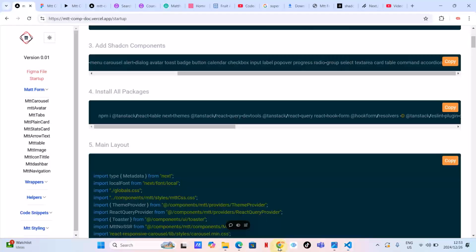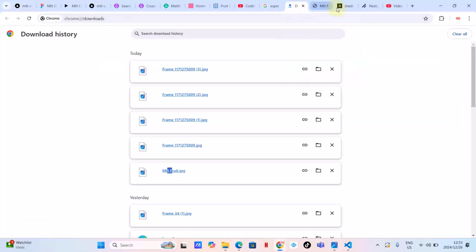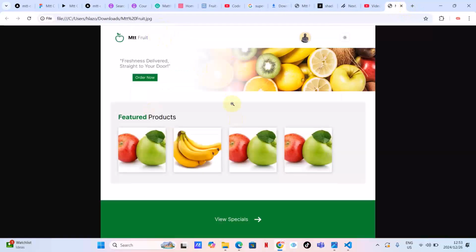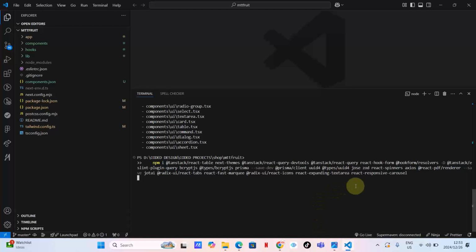Okay, so basically what we are going to do here, we are going to create, I think I've lost that image, but it's still here. Okay, this is what we are going to create using Mtt Components. Okay, let's go back here and check. Okay, it's taking some time. Let me just pause the video and then I'll come back when it's done. Okay, but believe me, everything will work well.